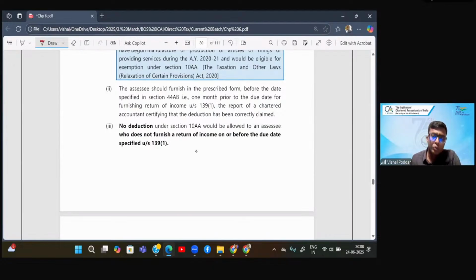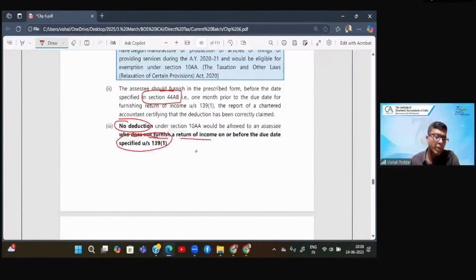Next, you should get your books audited, and you should submit the audit report as required in section 44AB. That is by 30th of September. Most important, no deduction will be allowed if you furnish the return of income late, that is after the due date under 139(1).